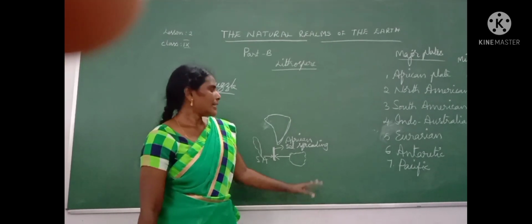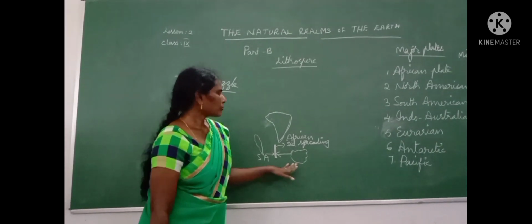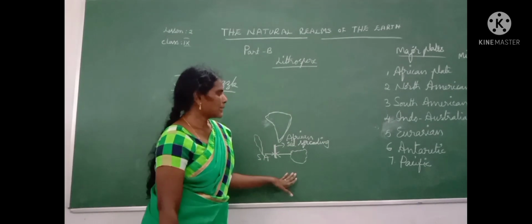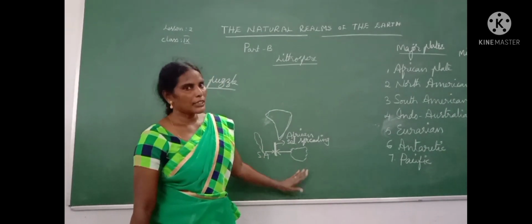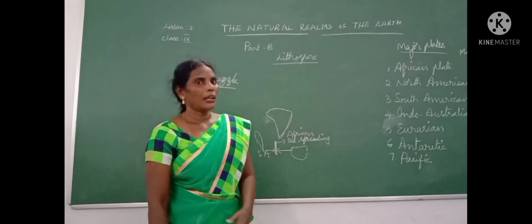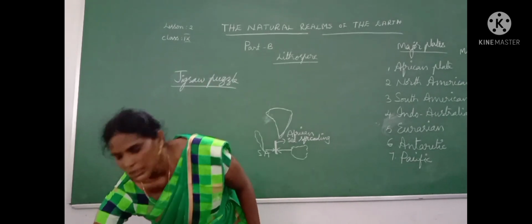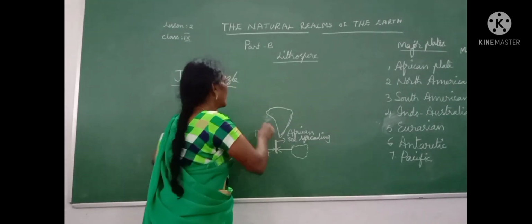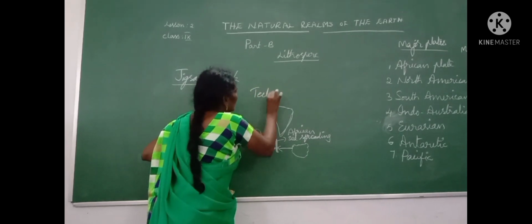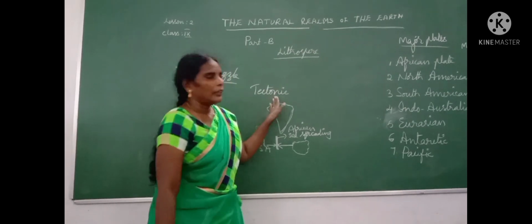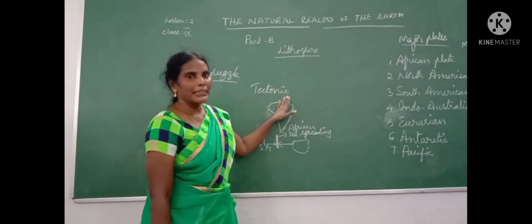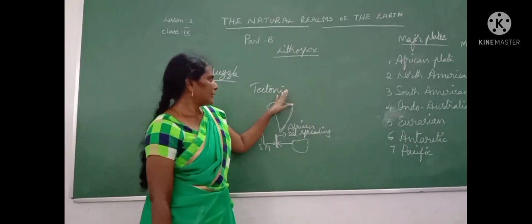Okay, children. This jigsaw puzzle also has another name. That is tectonic theory. This was taken from the Greek word tecton.